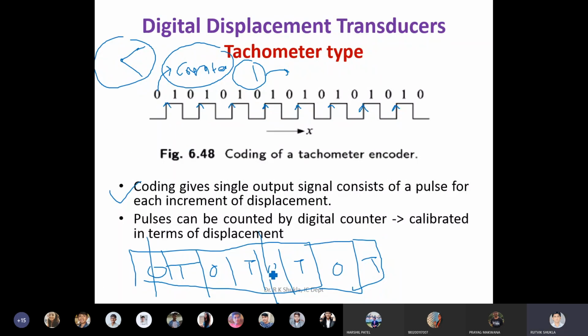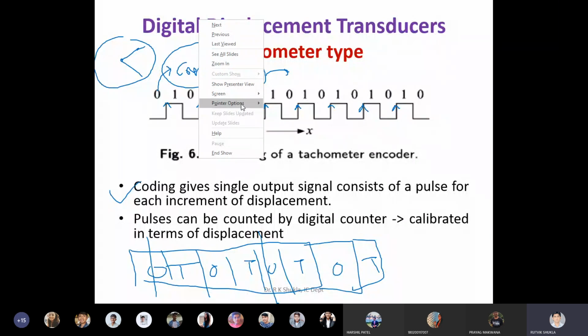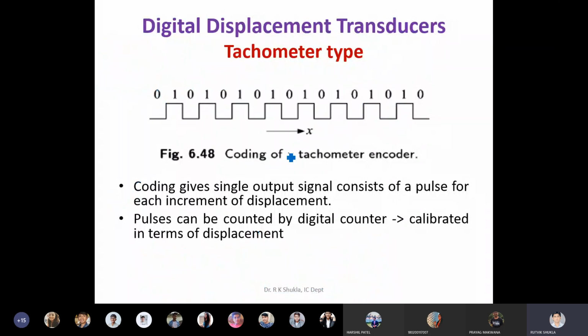If you start to count from here, then also it will start the count from 0 only. So in absence of a fixed reference position, you are not getting the actual output which reflects the absolute position of your displacement.